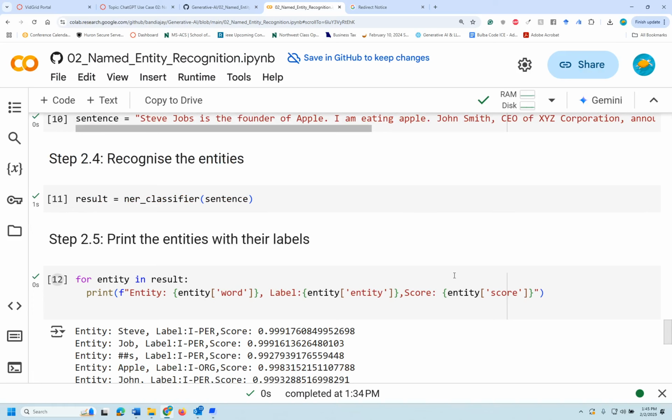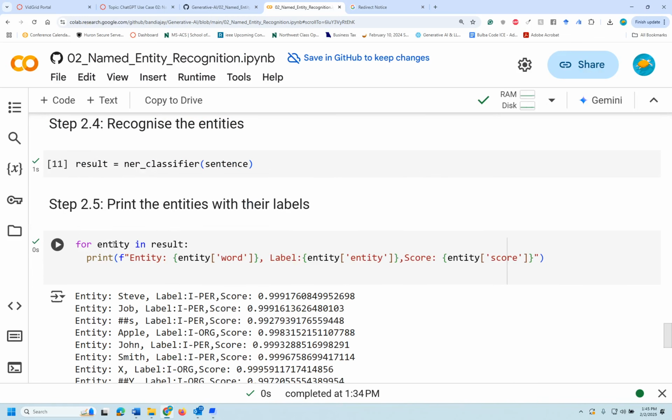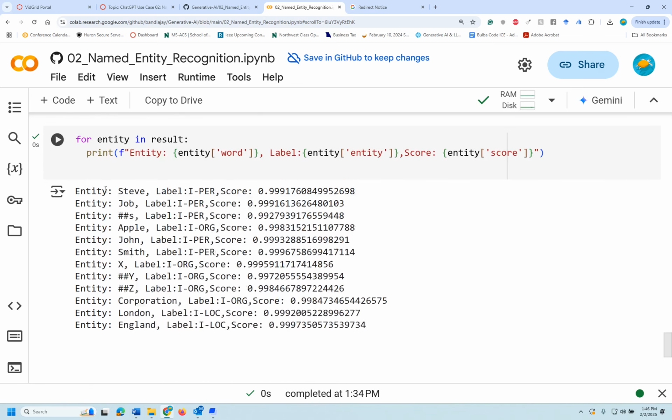The result that you get is an array because you have several words there. All those words would be saved in an array. Once these are saved, you apply an enhanced for loop for each element in the result, or each entity. You could call each element a local variable. You are printing the entity word, the label of that entity, and the score of that particular entity, so of each word. Look here, you got entity, and then the word is Steve, the label says whether it is a person or whatever it's identifying, and it has a score. Okay, so Jobs, person, score.